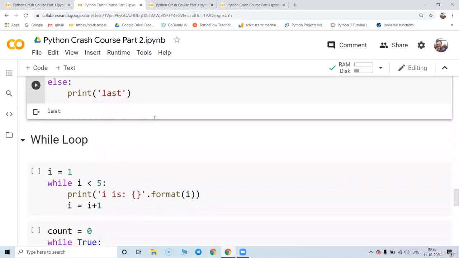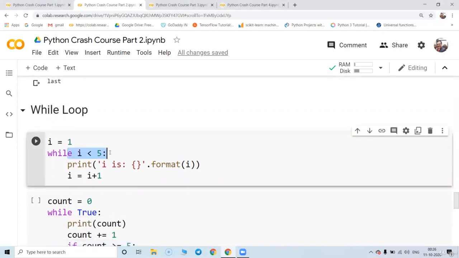Great. Okay. So whenever we know how many iterations to take, we can go for a for loop. And if we don't know how many iterations to take, we can go for a while loop. So the while loop basically checks a condition and prints that. So suppose I equal to 1, I'm checking the condition I less than 5. If the value of I is less than 5, it is going to print that.